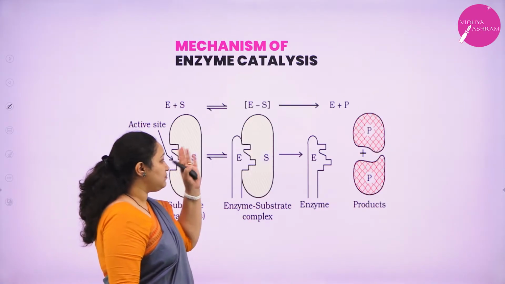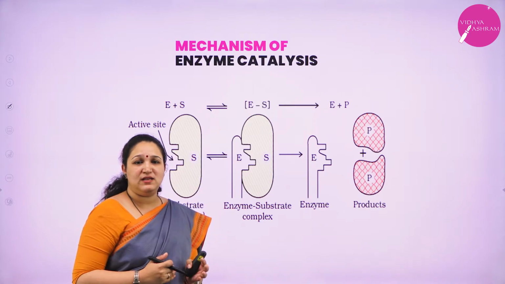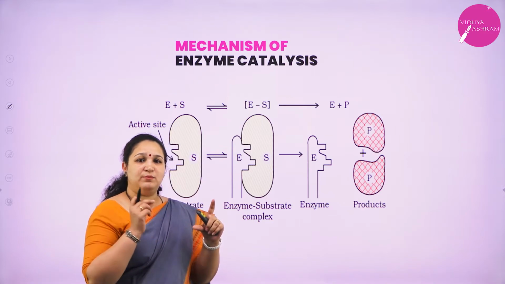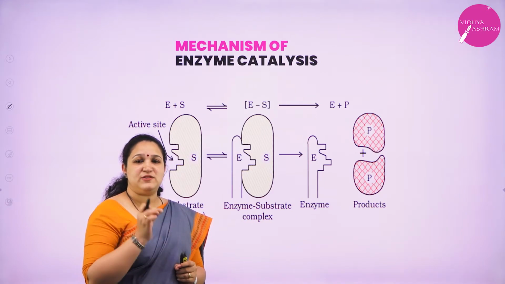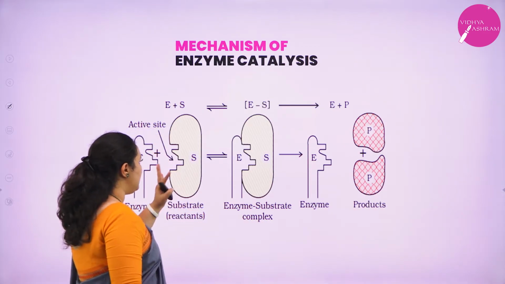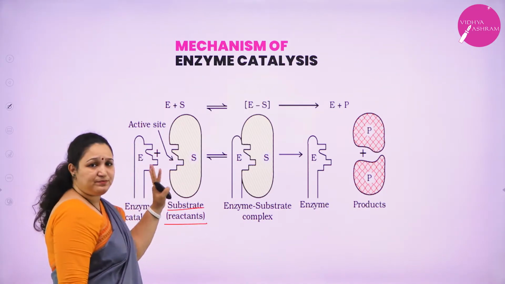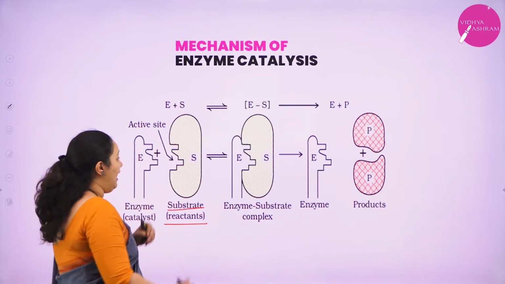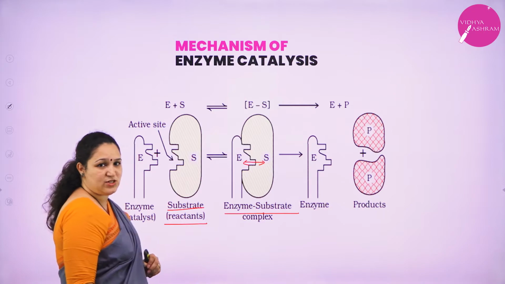Next we will see the mechanism of enzyme catalysis. I can explain this by using the lock and key model. That is, for every lock there is a particular key to open it. Similarly, for every reactant there is a specific enzyme which, if we use, it will get converted into a product. Reactants are also called substrate. The substrate has cavities in which the enzyme will go and get attached, and they will form a complex called the enzyme substrate complex.